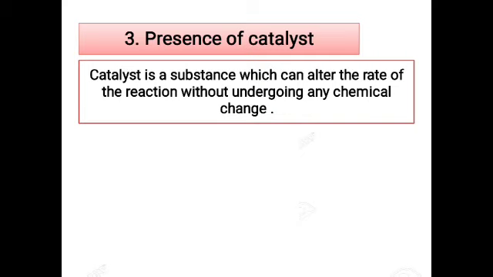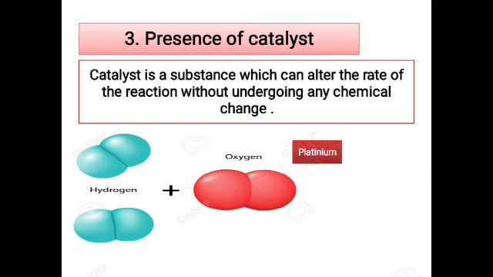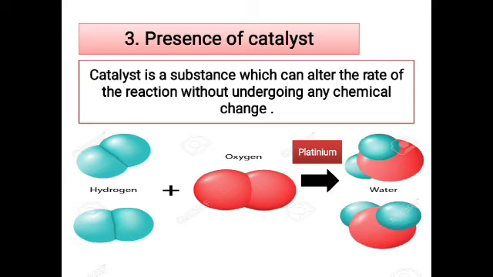For example, here I have taken the example of formation of water. If you take hydrogen gas and oxygen gas together at normal room temperature, they don't react with each other unless a catalyst is present. But if this hydrogen and oxygen are put in finely divided platinum as a catalyst, you will see a vigorous reaction take place and they get converted into water.